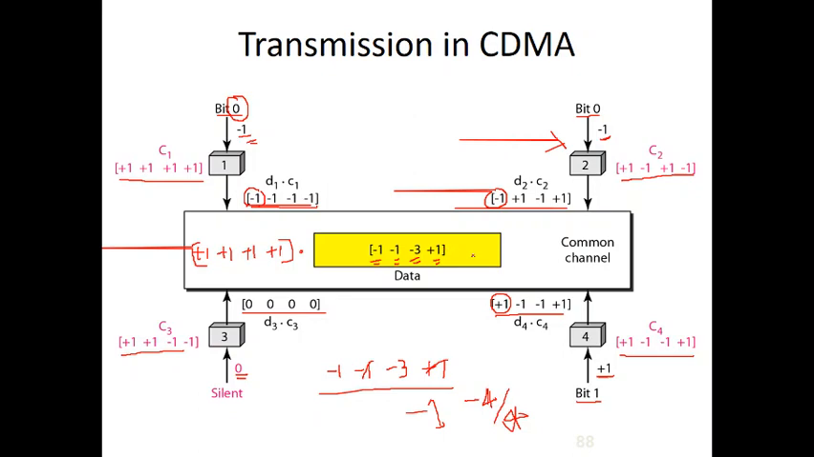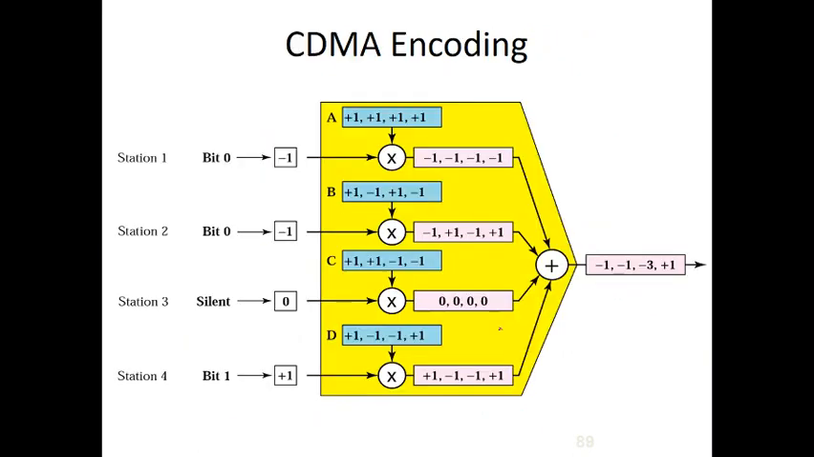So this is how the data will be transmitted and exchanged in code division multiple access. So CDMA encoding, how actually it will be encoded. Same example I am taking, station 1 to station 4. Station 1 sending 0 is encoded as -1. Silent is 0. Sending bit 1 is encoded as +1. So these are the codes for each station.